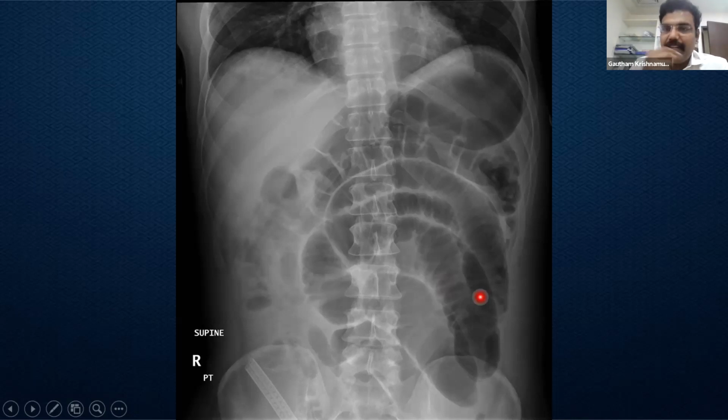So this is actually when the proximal ileal loop had been adherent to the sigmoid lesion. So this is what I was talking about. It is not necessary that we just have large bowel dilatation. We can have large bowel dilatation alone whenever there is a closed loop and a competent IC. We can have large bowel and then small bowel dilatation when the IC junction is incompetent. Sometimes we can have the primary presentation to be a small bowel dilatation because of loops adherent to the primary, as well as in case of peritoneal disease.